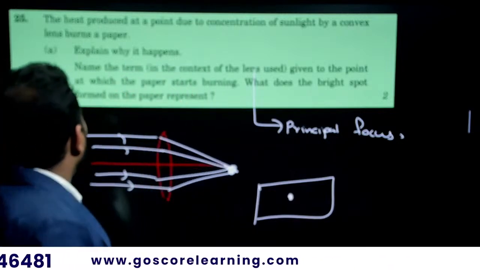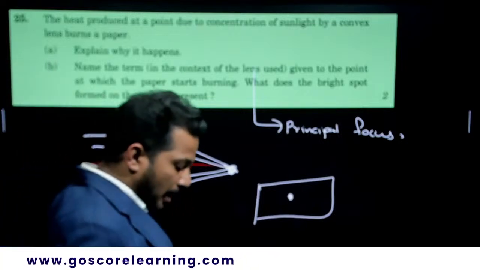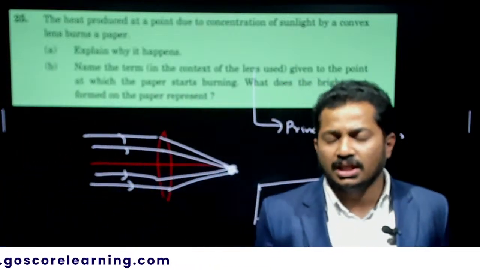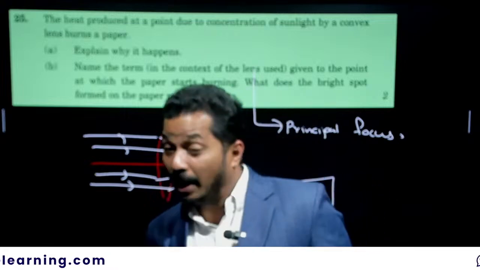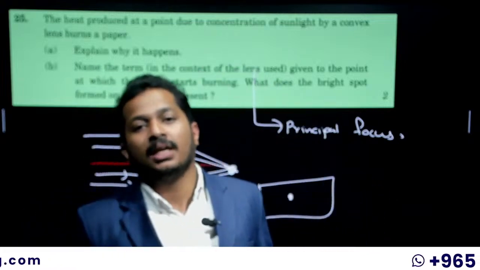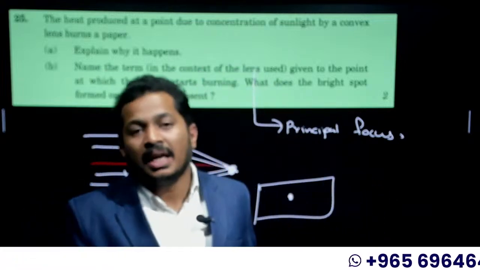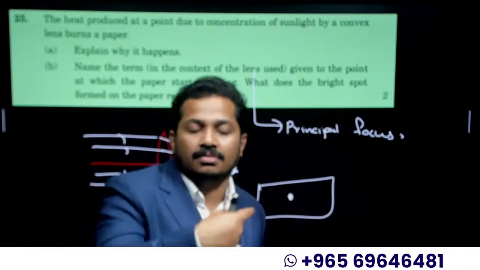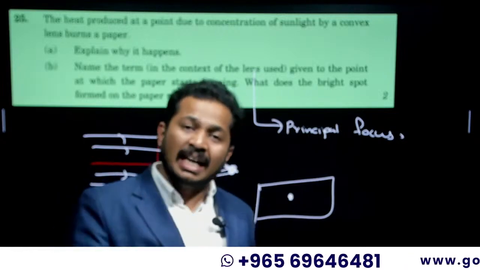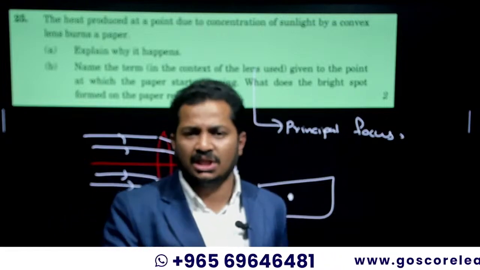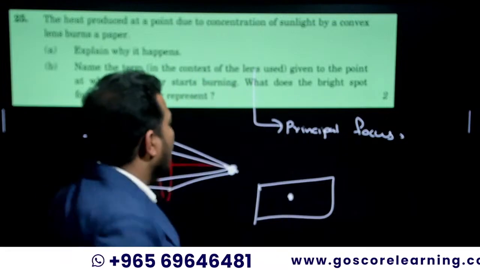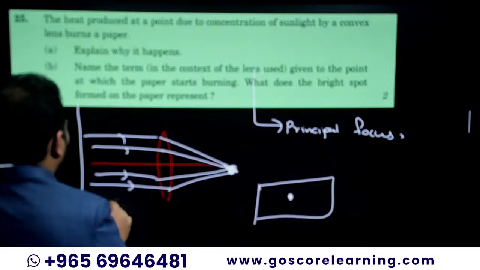What does the bright spot formed on the paper represent? What is that bright spot? Actually, it is the image of the sun. The bright spot is the image of the sun, a highly diminished real image of the sun. What is the answer for this question?